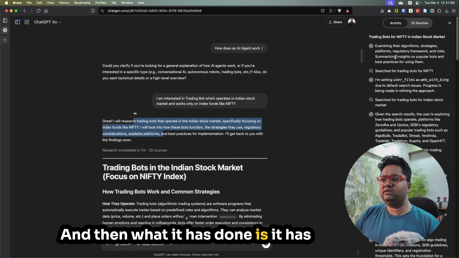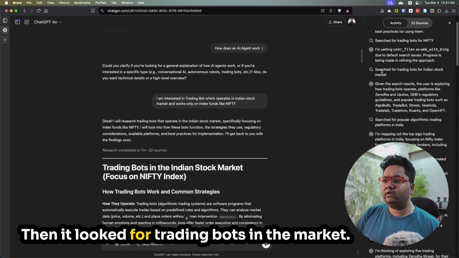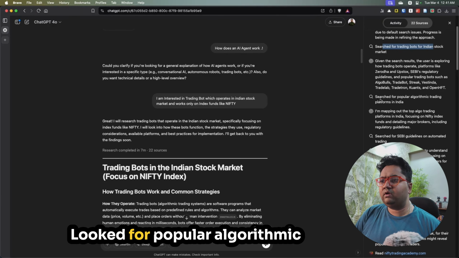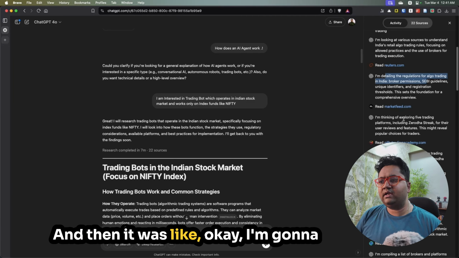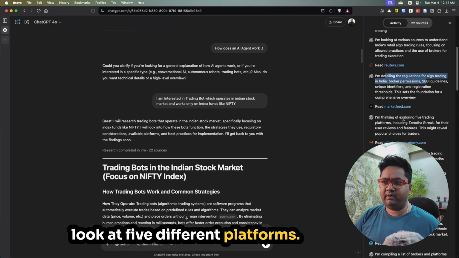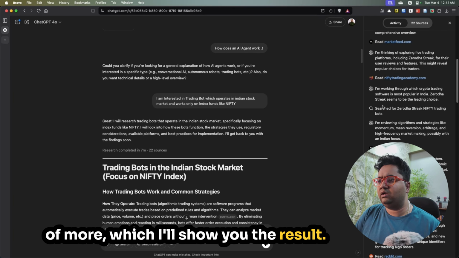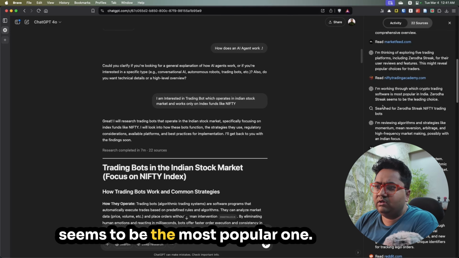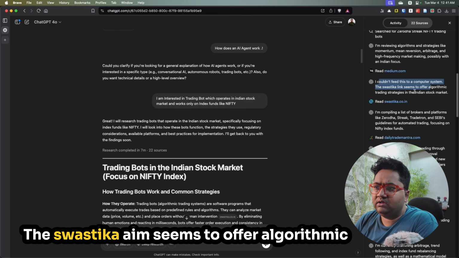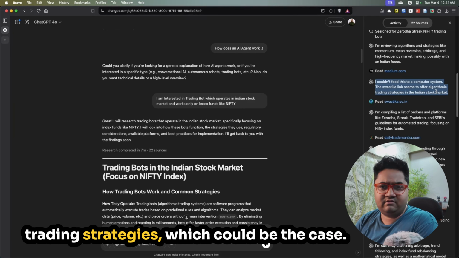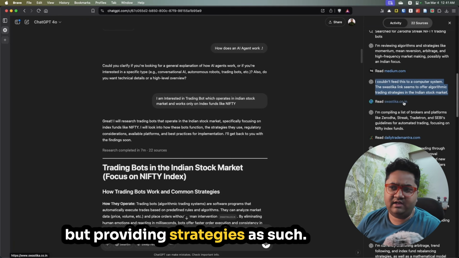And then what it has done is it started by searching for trading bots, then it looked for trading bots in the market, looked for popular algorithmic trading platforms in the market, and then it was like, okay, I'm going to look at five different platforms. So it took Zerodha Streak and a couple more, which I'll show you the result of. Zerodha Streak seems to be the most popular one, based on some sort of Medium article. The Swastika site seems to offer algorithmic trading strategies, which could be the case. The website is not really a review, but provides strategies as such.